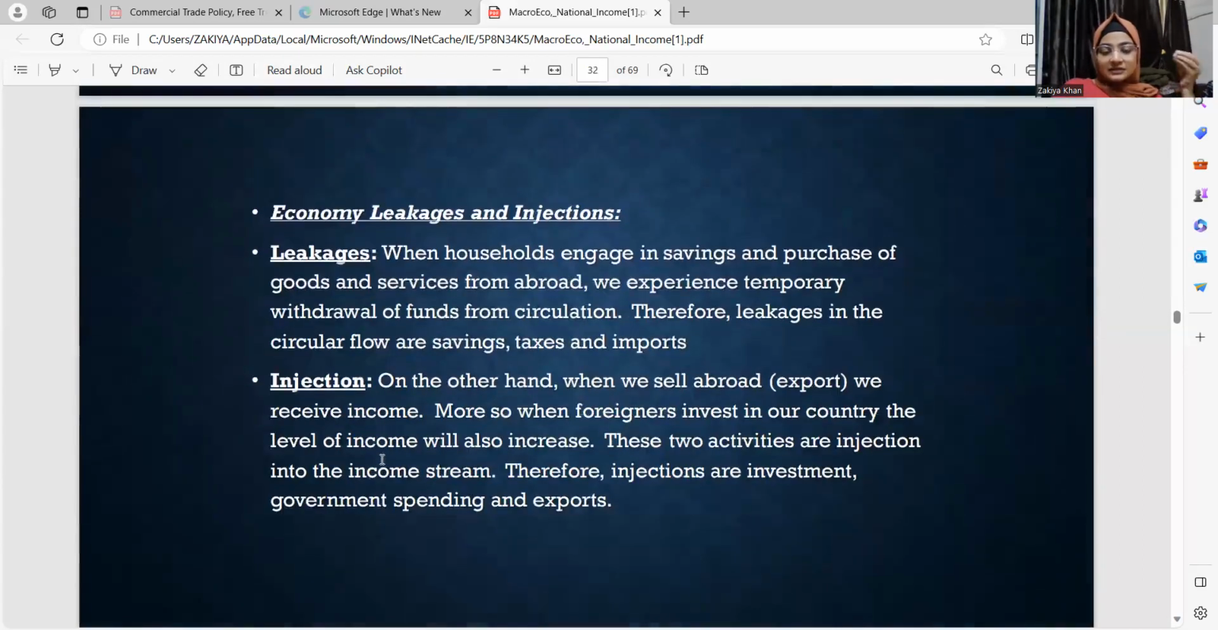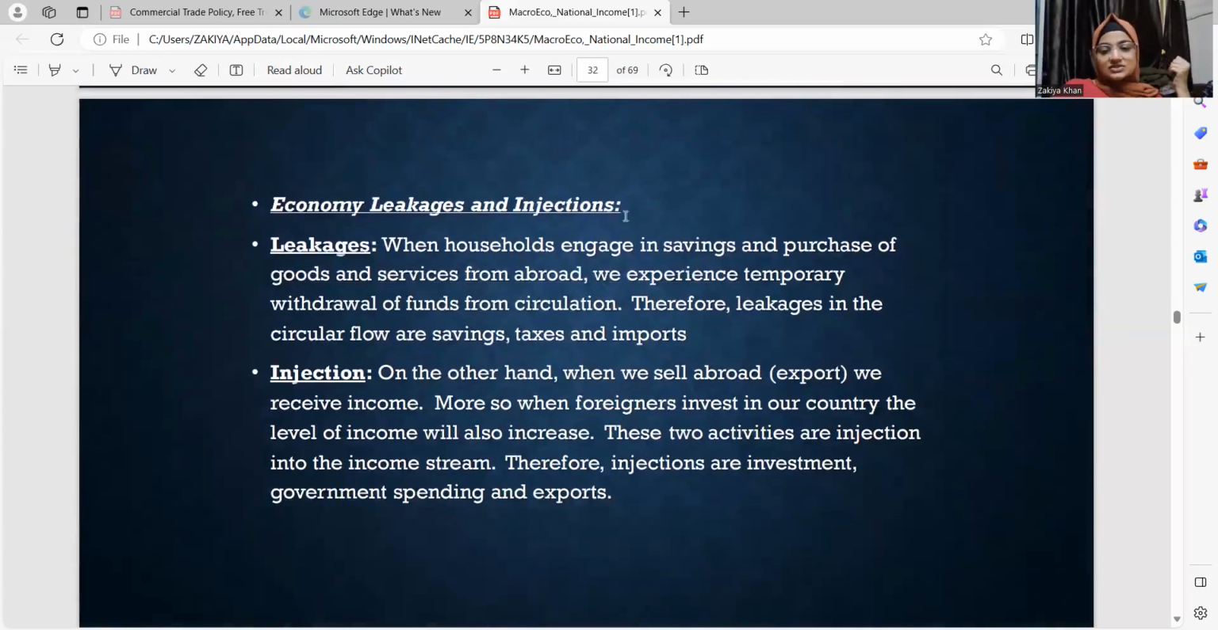All right. Again, a little bit about leakages and injections. Leakages is what is being removed from the economy, like savings, taxes, and import payment. As for injections, the savings is mobilized as investment, so that's an injection. Government expenditure is an injection, and exports is an injection. So that was about circular flow of income and expenditure in the form of two sector with saving, without saving, three sector, and four sector, or an open economy.